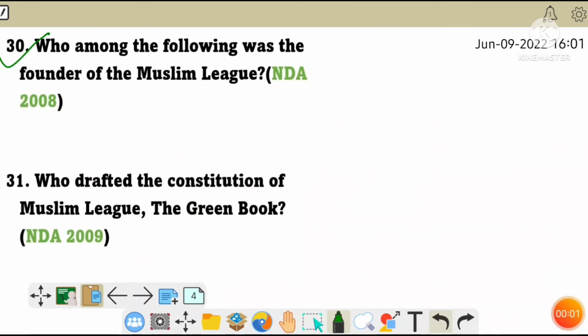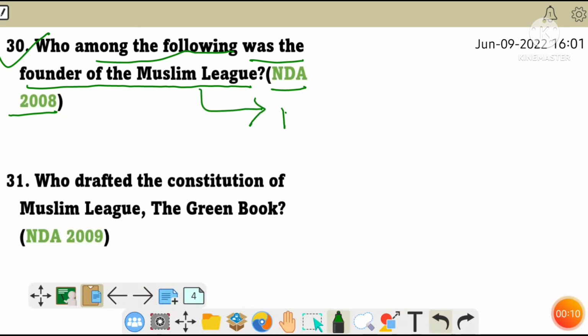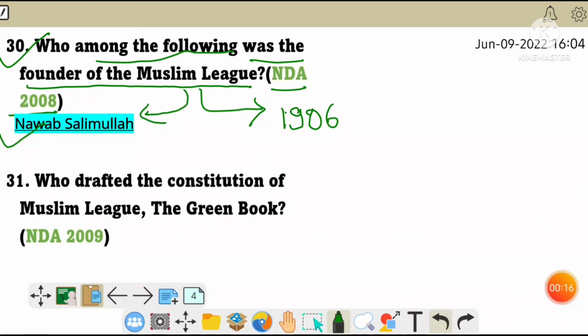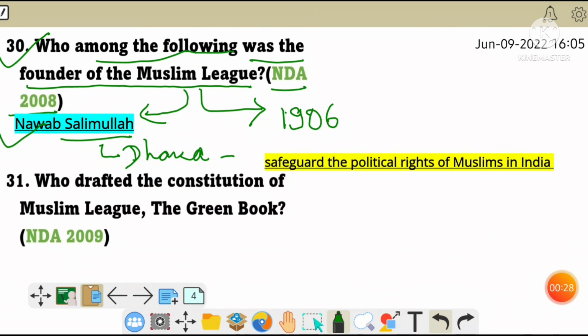Answer. Question 30. Who among the following was the founder of the Muslim League? This question was asked in NDA 2008. The Muslim League was founded in the year 1906, and the founder of the Muslim League was Nawab Salimullah, the Nawab of Dhaka. The main objective of the Muslim League was to safeguard the political rights of Muslims in India.